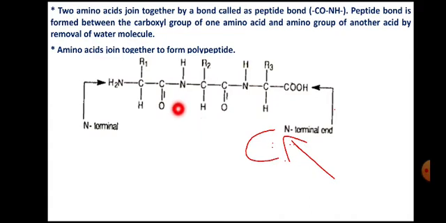We can practice on paper how to draw the structure of a dipeptide or tripeptide, in order to understand the process of formation of dipeptide and tripeptide.